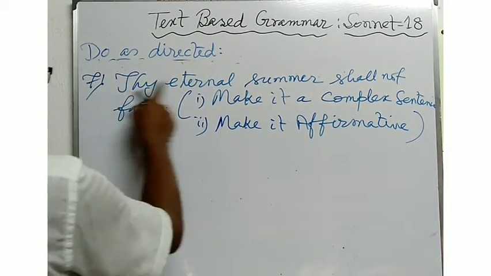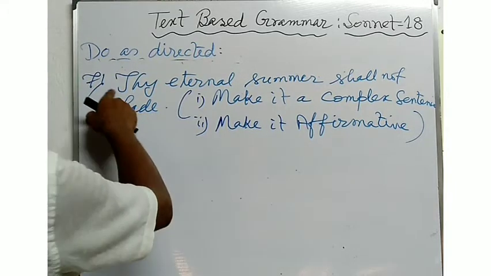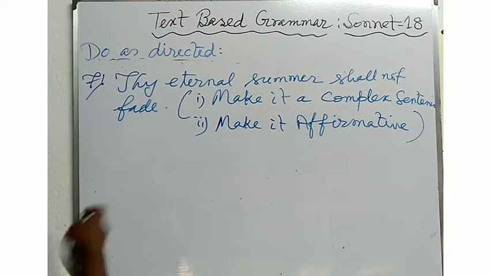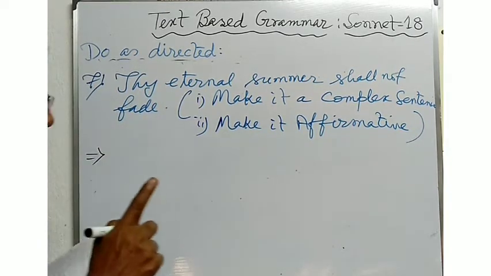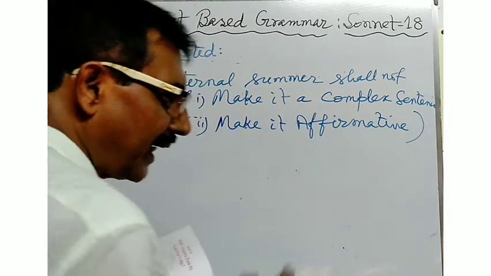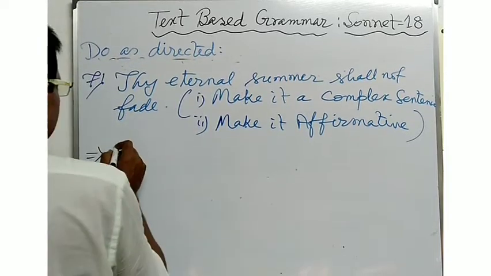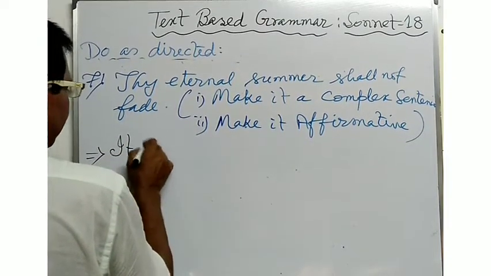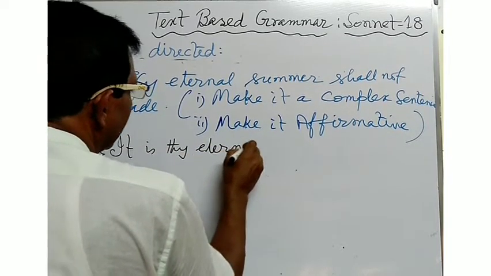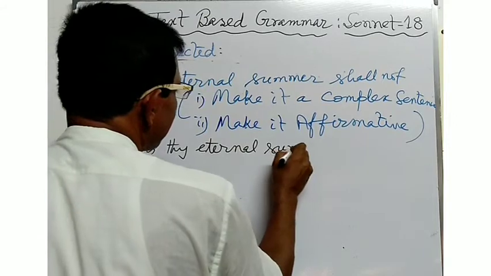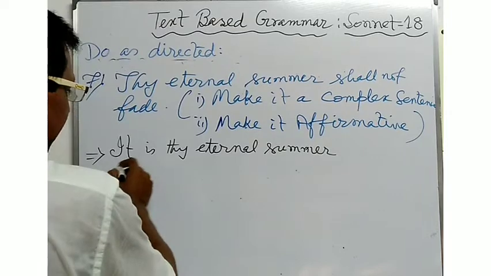You will have to write the answer using two clauses, one a principal clause and another a subordinating clause. It is thy eternal summer.